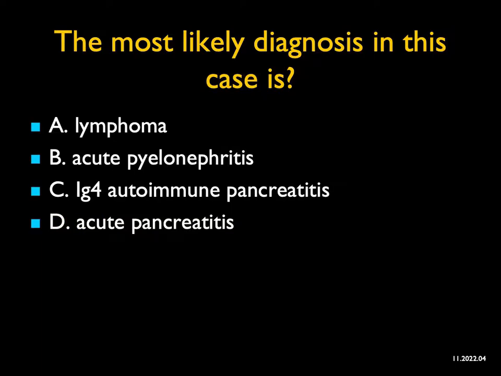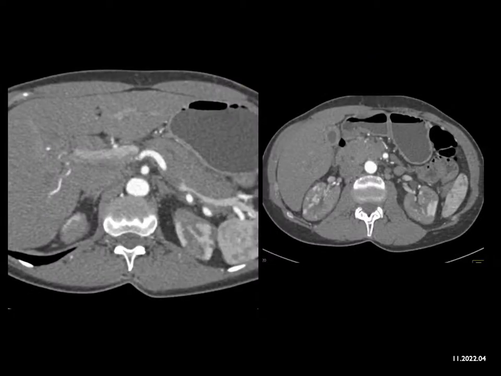The most likely diagnosis in this case, well, what do I see? I see infiltration of the pancreas. That could be lymphoma, but that also could be cancer, but there's no dilated duct. It's more like infiltration, and so it could be pancreatitis, classic acute pancreatitis, but also could be IgG4 pancreatitis. But then you look and you say, what about those kidneys? Patchy enhancement bilaterally. Now then you say, well, maybe it's acute pyelonephritis. That gives you patchy enhancement. But here there's no stranding around the kidneys, they are not enlarged, findings you typically see with infection.